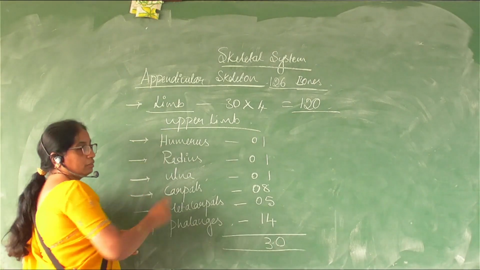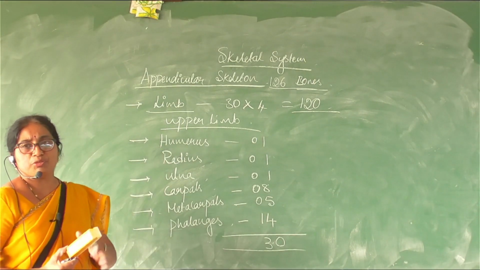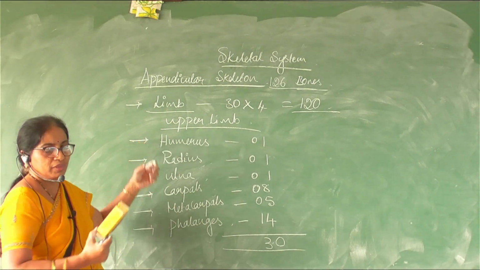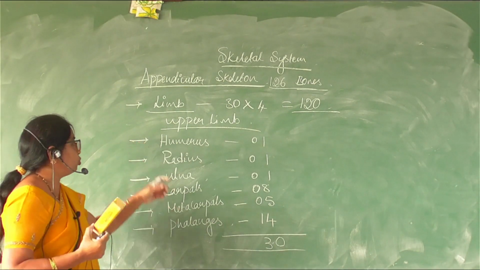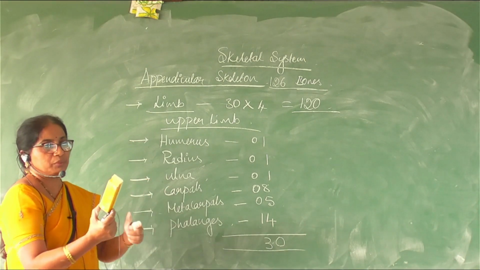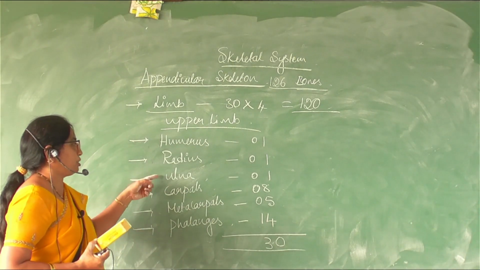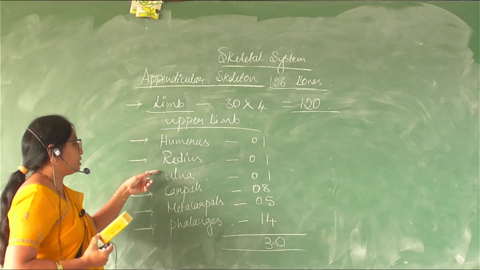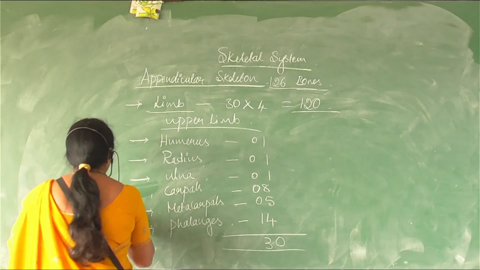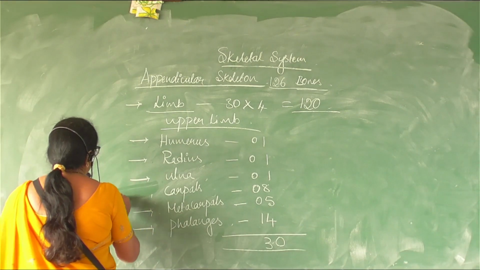Humerus, the bone which continues from the shoulder part, you call it the humerus bone. This portion is made up of 2 bones, the radius and the ulna, the long bones of the limb. So they are in two portions: one portion is the radius and the other is the ulna. The carpals are also referred to as wrist bones.